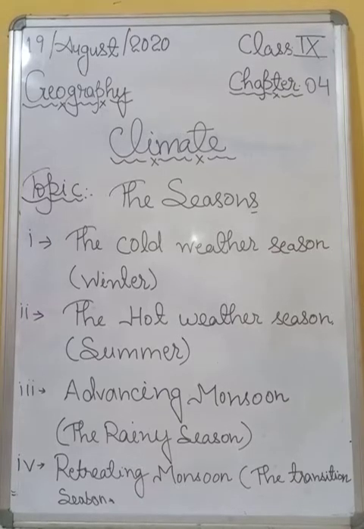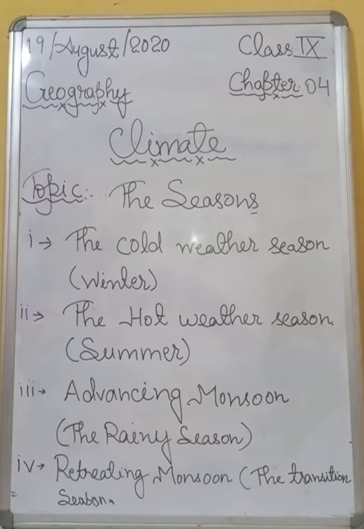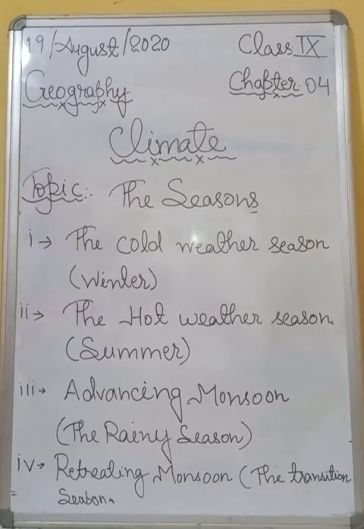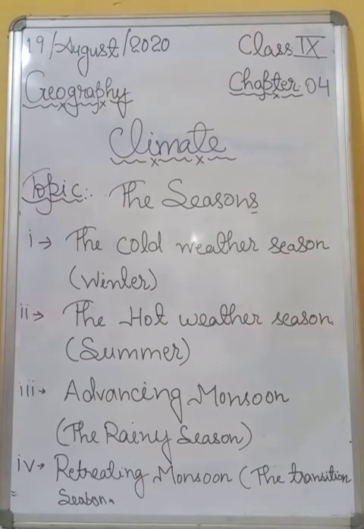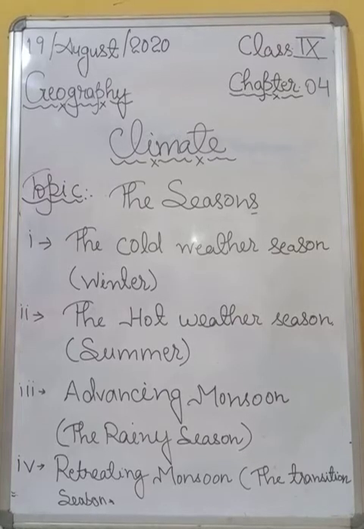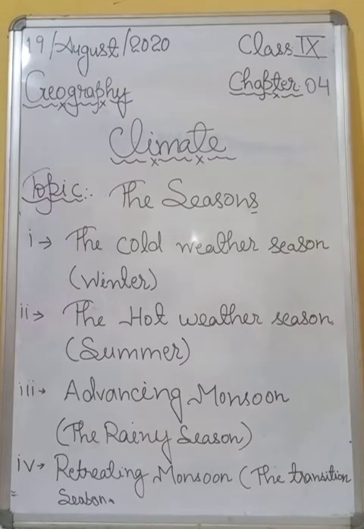Alright, after that, the characteristic features of the cold weather season in India are: a feeble, or light or weak, high pressure region develops in the northern part of the country and is influenced by the relief.